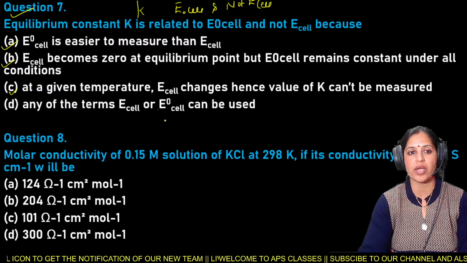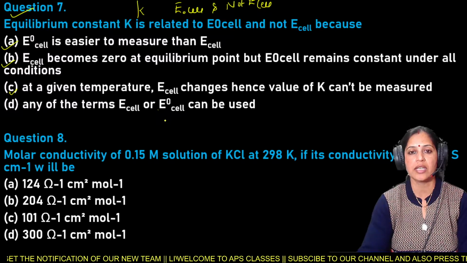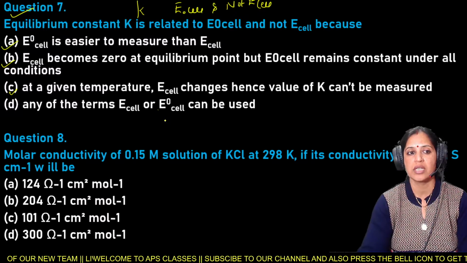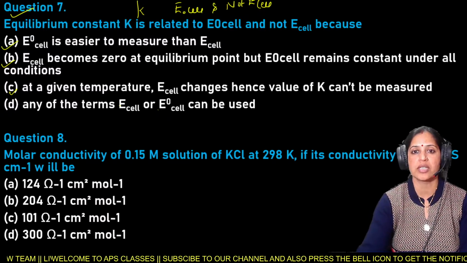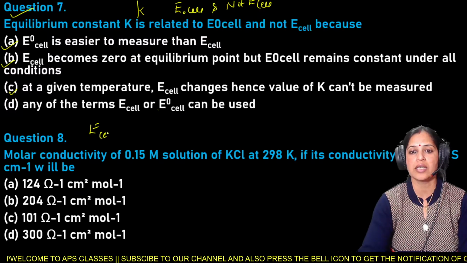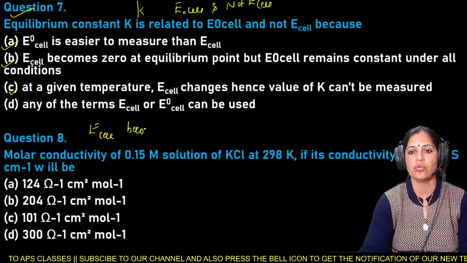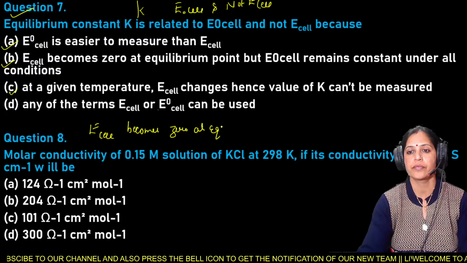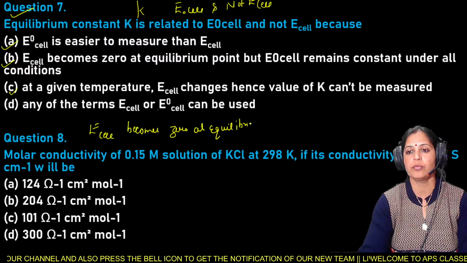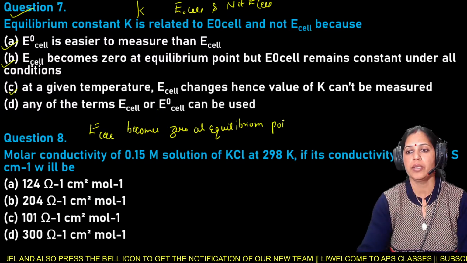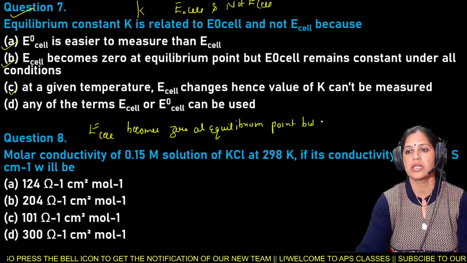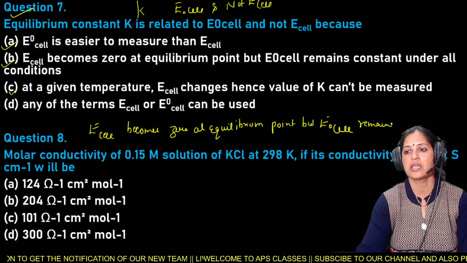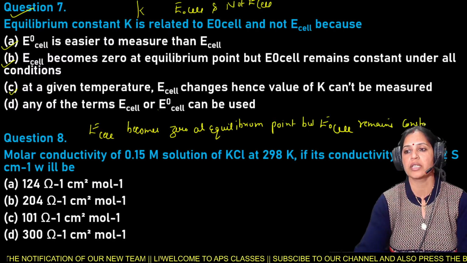E cell becomes 0 at equilibrium point, but E naught cell remains constant under all the conditions.